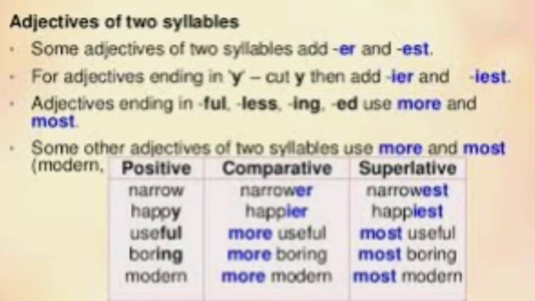comparative and superlative degrees. Examples are, first one, narrow, narrower, narrowest. Second one, happy, happier, happiest. Third one, useful, more useful and most useful. Fourth one, boring, more boring and most boring. Fifth one, modern, more modern and most modern.